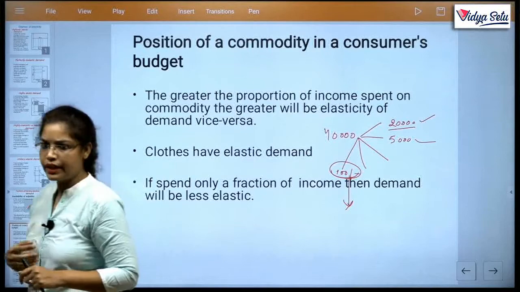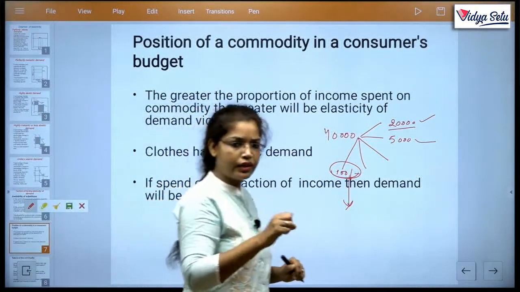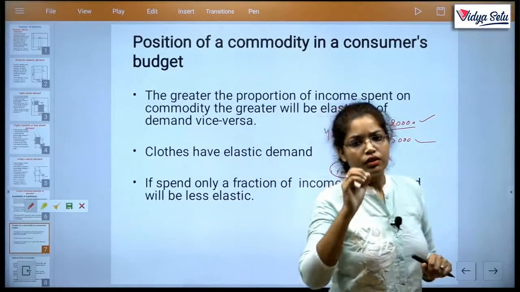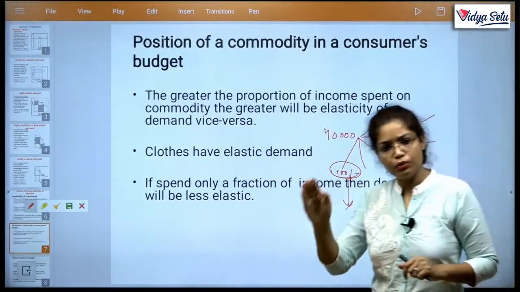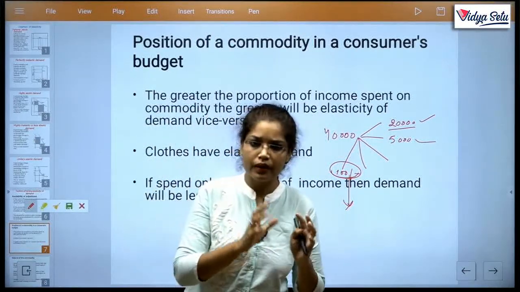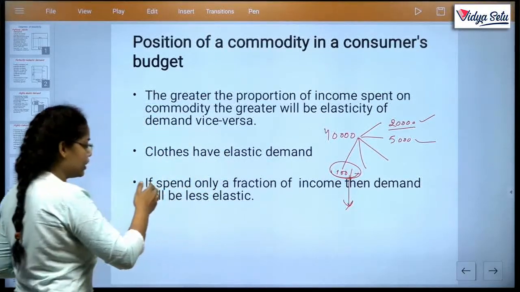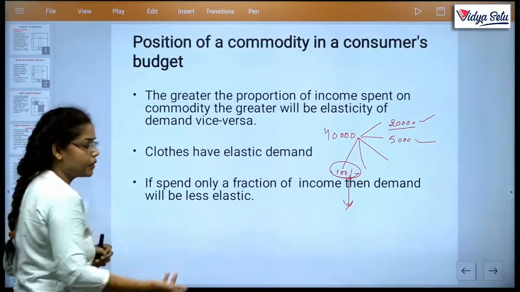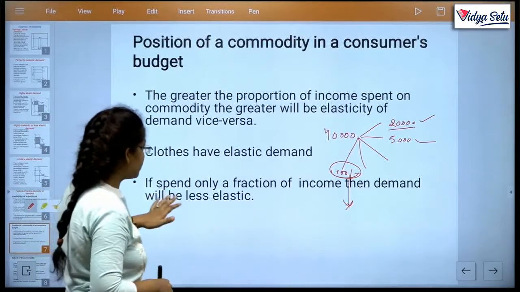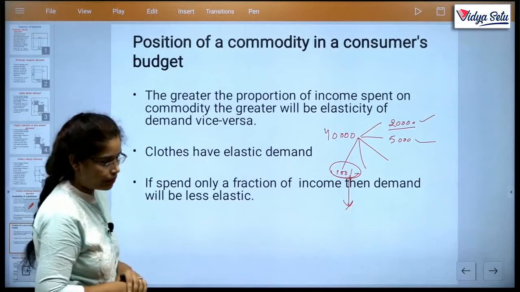What I am trying to say is that if the change covers a major portion, then you are affected the most, or if the portion is not major enough to affect you, then demand will be less elastic. Clothes have elastic demand. If you spend only a fraction of income, then demand will be less elastic. Clear?